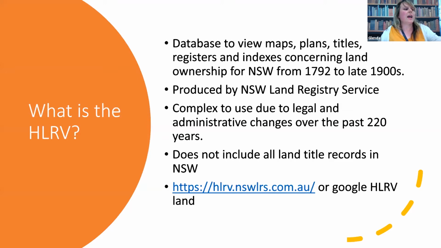So what is the HLRV and what does it contain? Well, it's a database to view maps, plans, titles, registers and indexes for land ownership in New South Wales from 1792 to the late 1900s. So around 200 years of records. And that alone really explains its complexity. Laws, regulations and administrative requirements changed, sometimes in very dramatic ways.